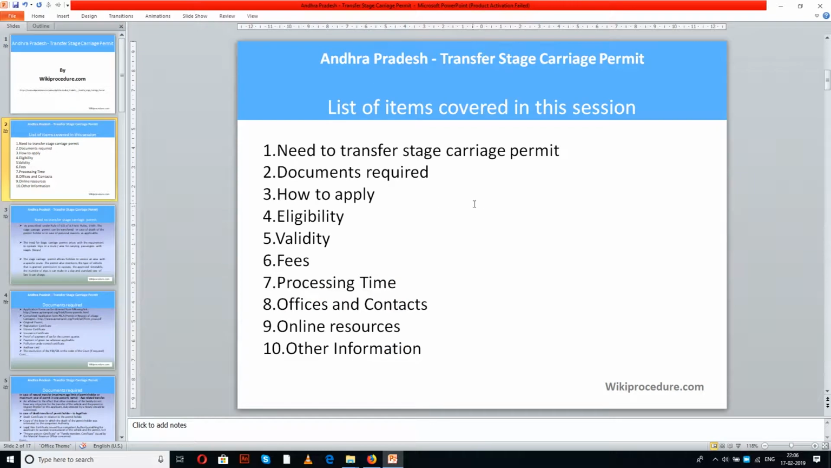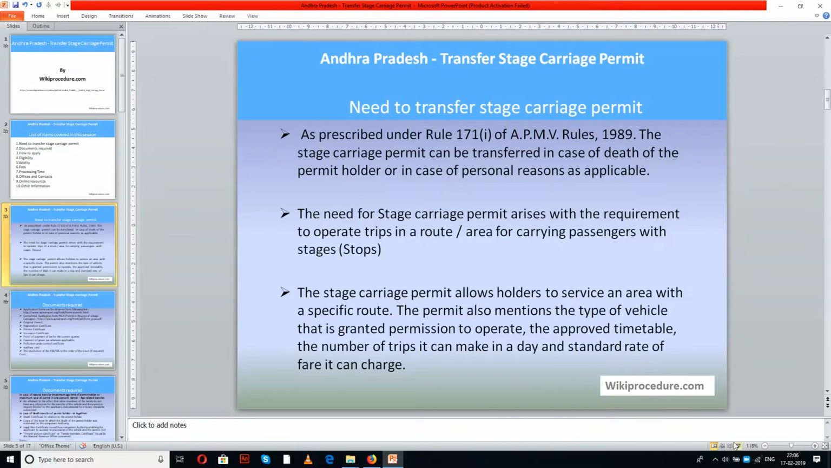List of items covered in this session today: need to transfer stage carriage permit, documents required, how to apply, eligibility, validity, fees, processing time, officers and contacts, online resources, and other information.